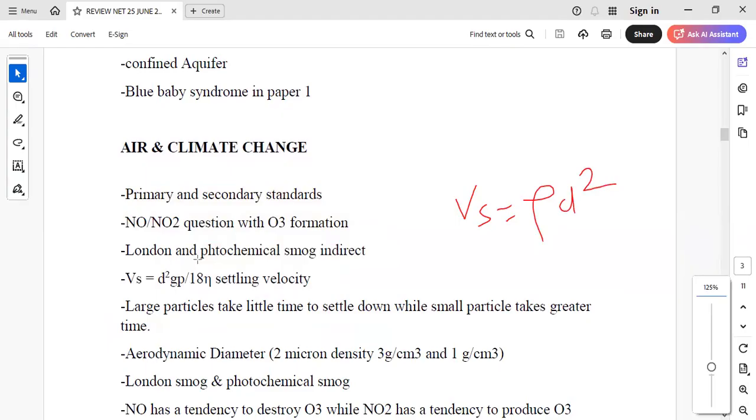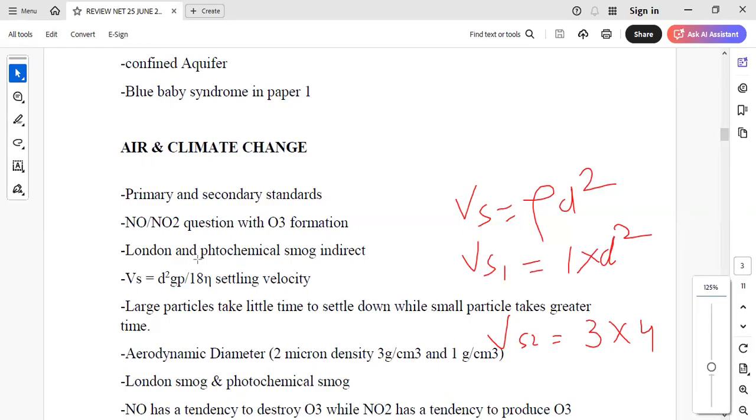In one case, the settling velocity we take Vs1, then it was density 1 and diameter was unknown. And in the second case, Vs2, we have density 3 and diameter is 2. So it will become 4 after squaring it.